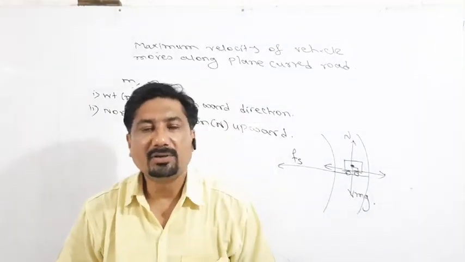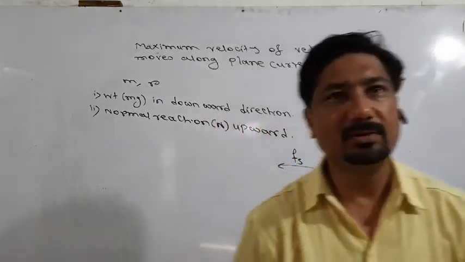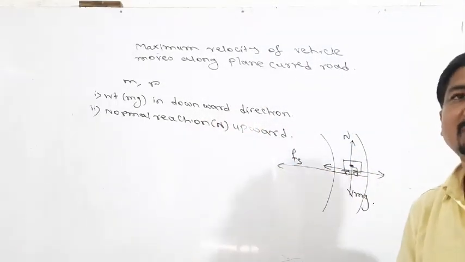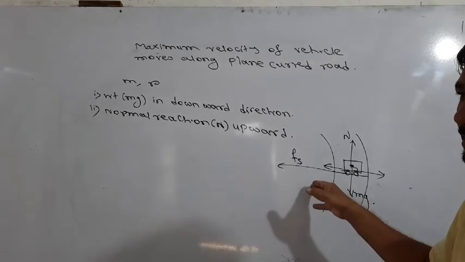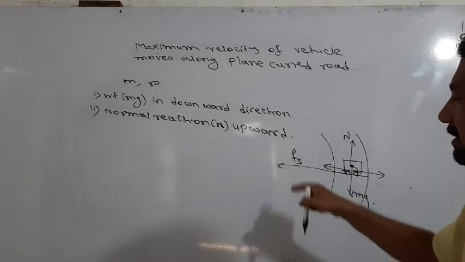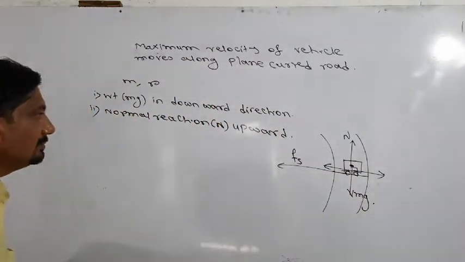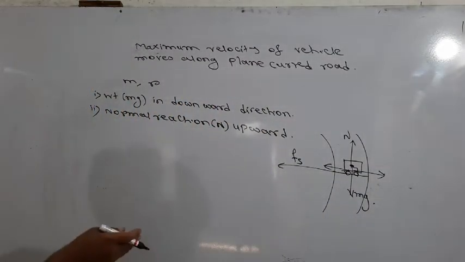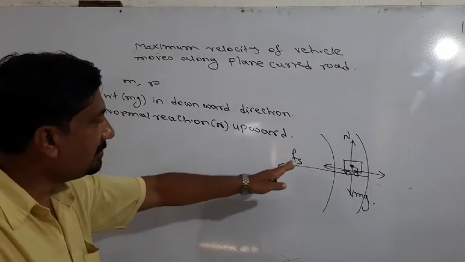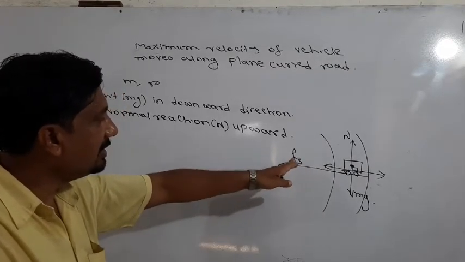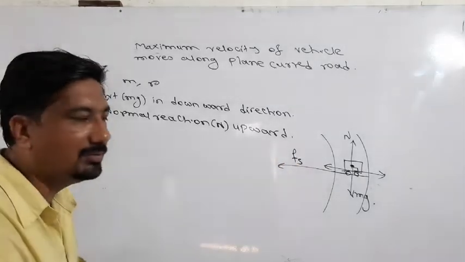We know that for circular motion there is a force. Without that force there is no possibility of circular motion. This is the centripetal force, and this centripetal force is given by the frictional force. The direction of the centripetal force is toward the center, and the direction of the frictional force is toward the center. So here the frictional force provides the centripetal force required for circular motion.